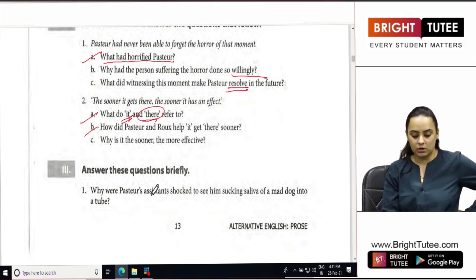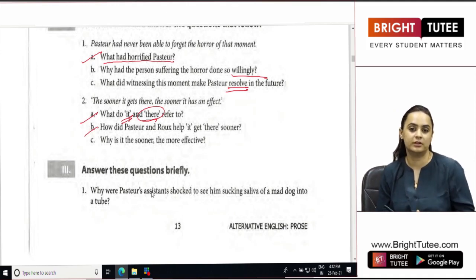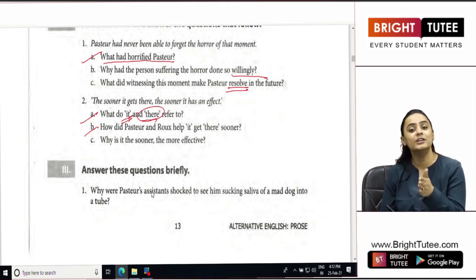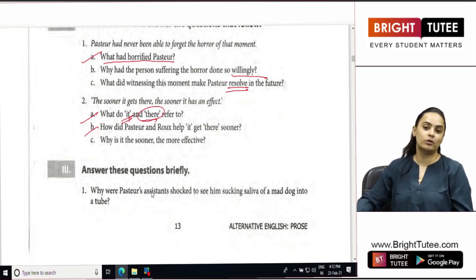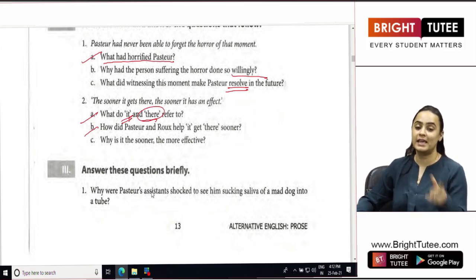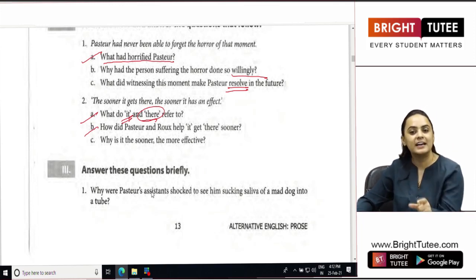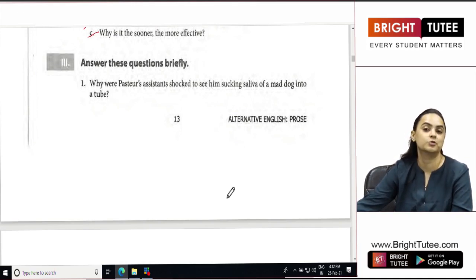Why is sooner the more effective? Why was it more effective if they could get the rabies germ to the brain soon? Because it was in that duration. They wanted to know the exact time period it took the rabies germ to affect your brain, so that they could find a vaccine that should cure a person within that duration.